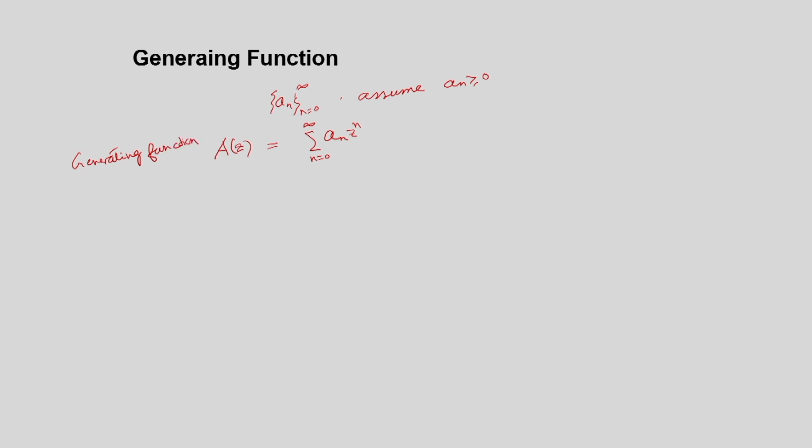Okay. So, if A(z) is convergent for mod of z less than 1, then there is something called Abel's theorem, or Abel's lemma. According to that, what we can get is that the limit of A(z) as z tends to 1 minus is equal to A(1).